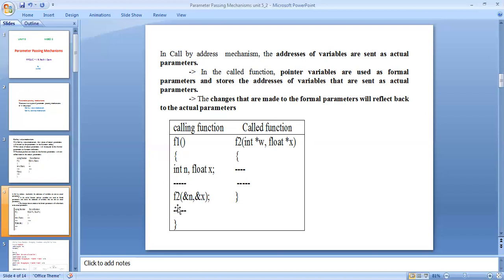And in this function f2(&n, &x), we are using ampersand. Ampersand means the address of the location n, comma, address of x, semicolon. In this statement, the called function's pointer variables are used as formal parameters and store the addresses of the variables that are sent as actual parameters. In the called function, f2 can be int *w, pointer w, float pointer x. That is the difference. Any changes to the parameters are reflected in the actual parameters.